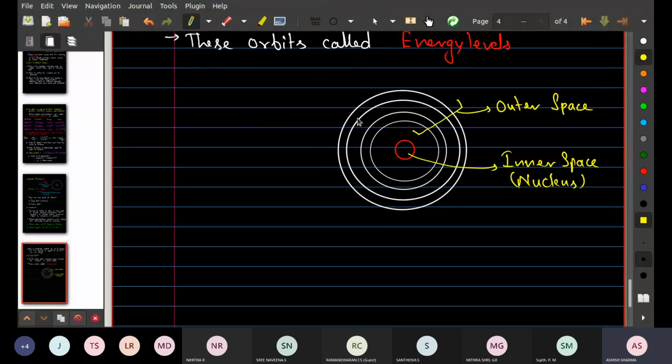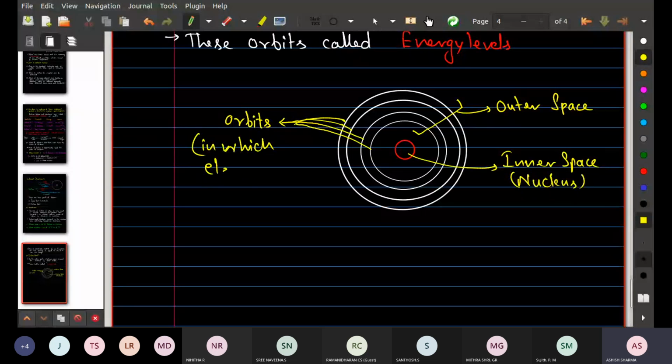And these white type of circles are representing the orbits. These all are the orbits in which electrons revolve.